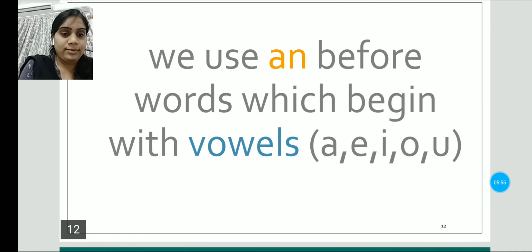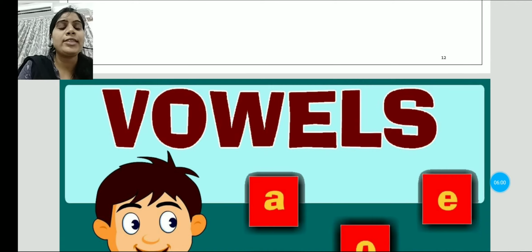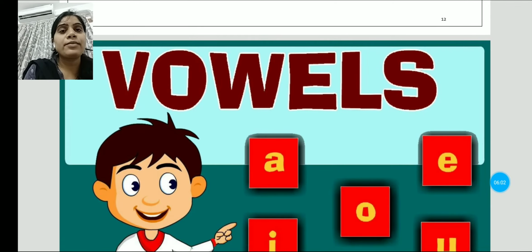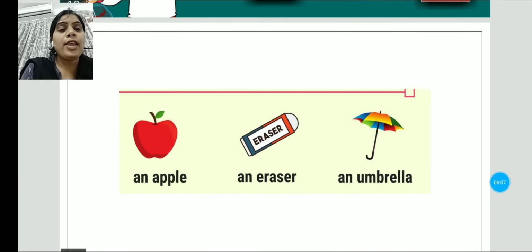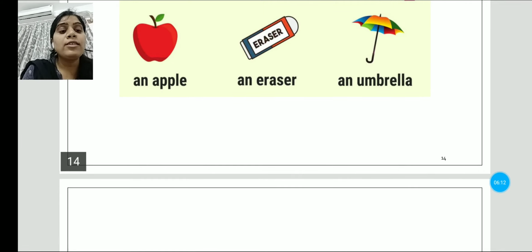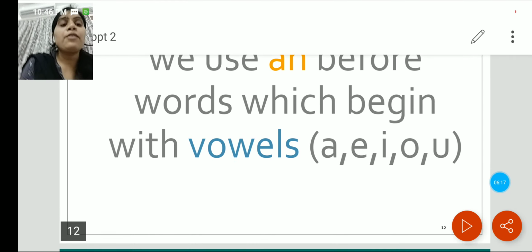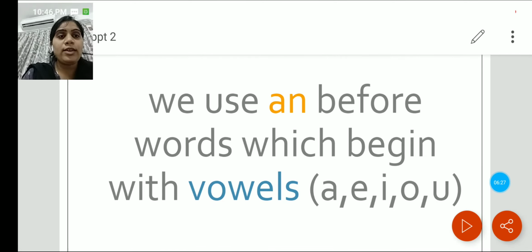For example, an apple, an eraser, an umbrella, an egg. These are our vowels. Whenever the word starts with A, E, I, O, U, we use an.